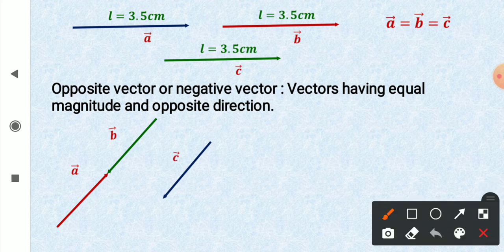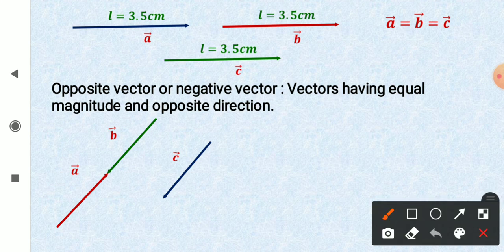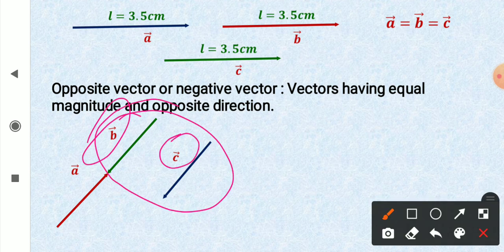Now see, vector C is parallel to vector A but in opposite direction. We call them anti-parallel. So A is negative of C or C is negative of A. And one more thing, B and C are parallel and along the same direction.